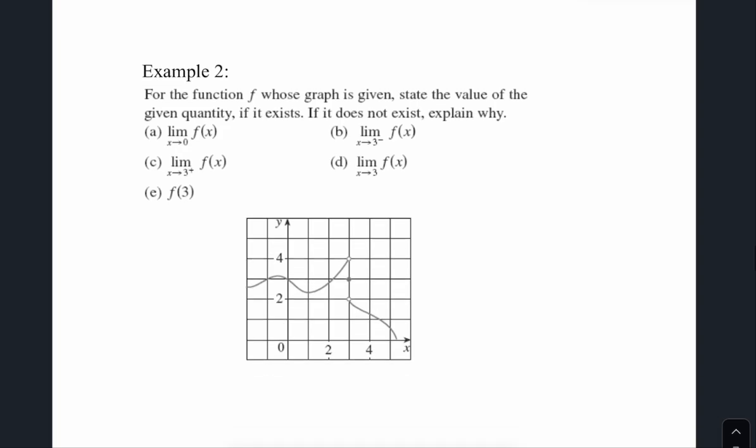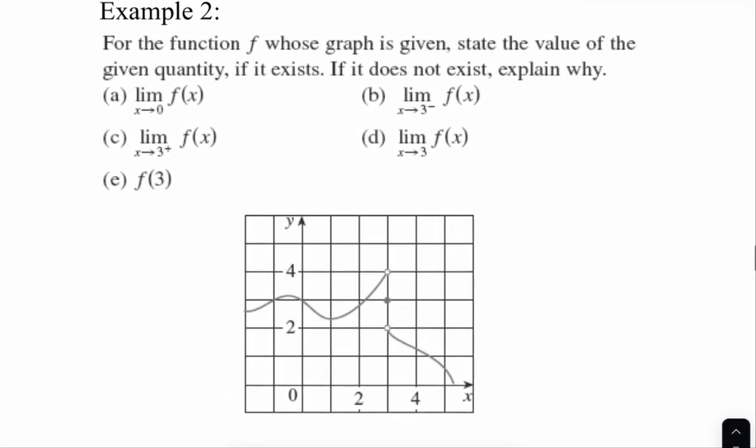Okay, so let's look at an example here where we have a function that they've asked us a variety of questions about. I like these because it's just this kind of f of x on the page that you have to use. So let's look at A. So we are approaching 0. And so an x value 0, these kind of are hard to read.